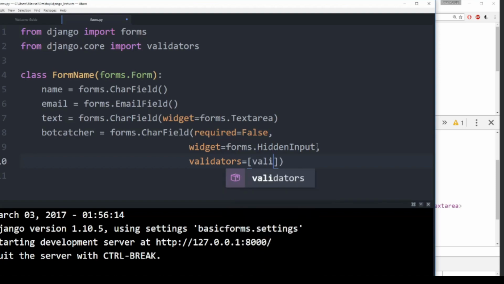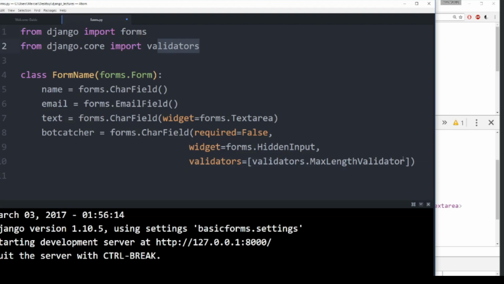So what you end up doing is calling validators dot, and then you can check the documentation, but there are a ton of already built-in validators. Things like checking what's the maximum length of the input, how many characters it has, etc. And what we can do is use one of the built-in ones. So one of the built-in ones is MaxLengthValidator. So that's a built-in method of this validators.